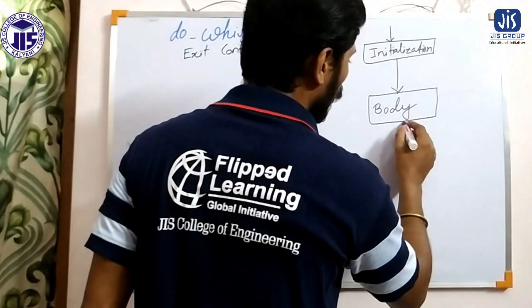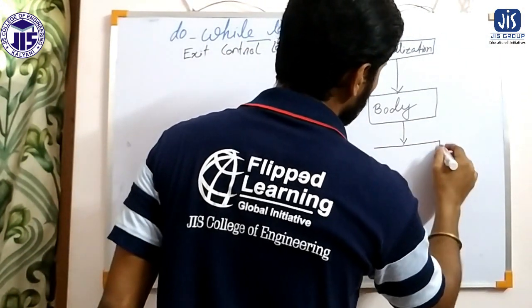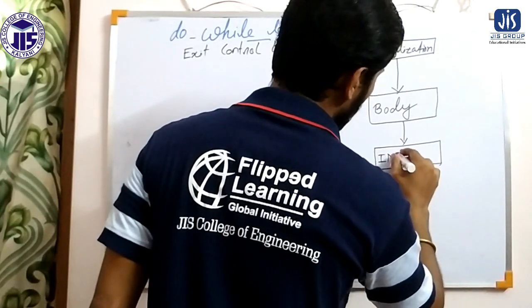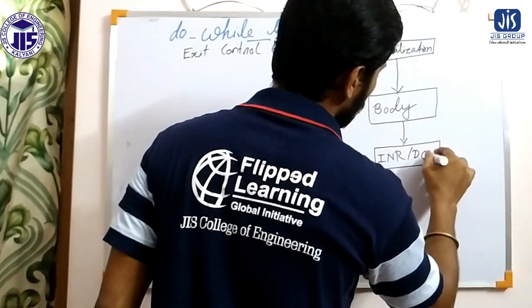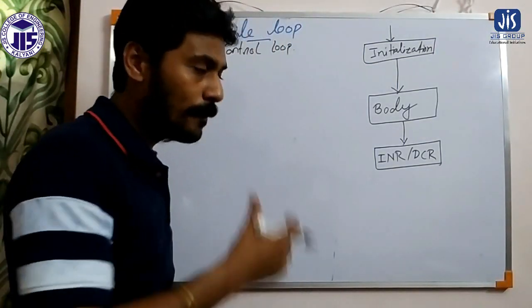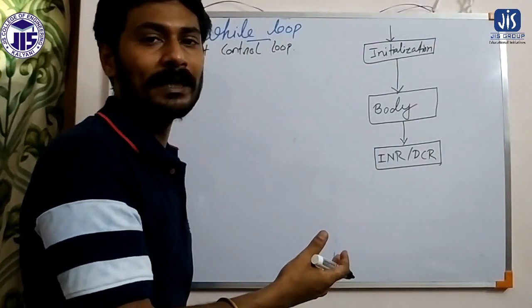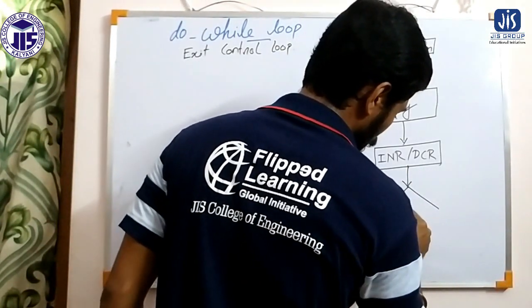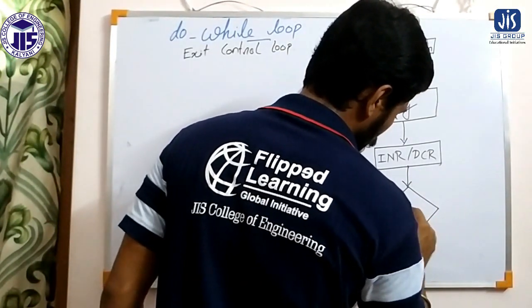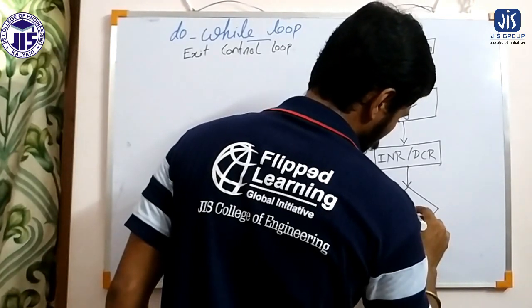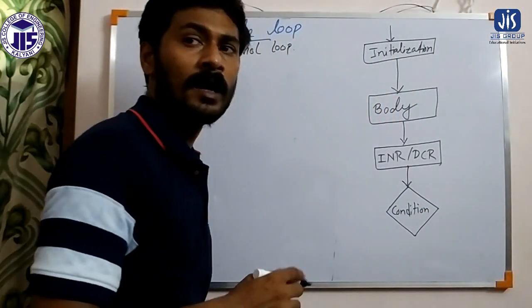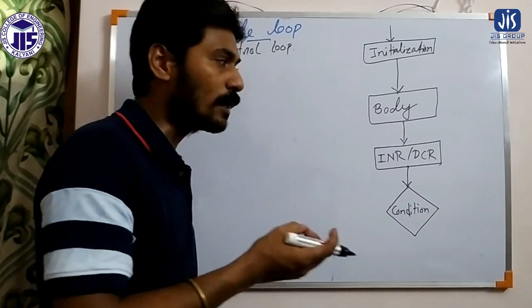After executing the body, we will perform either an increment or decrement operation. Then we are going to apply the condition. Now either the condition is true or the condition is false.